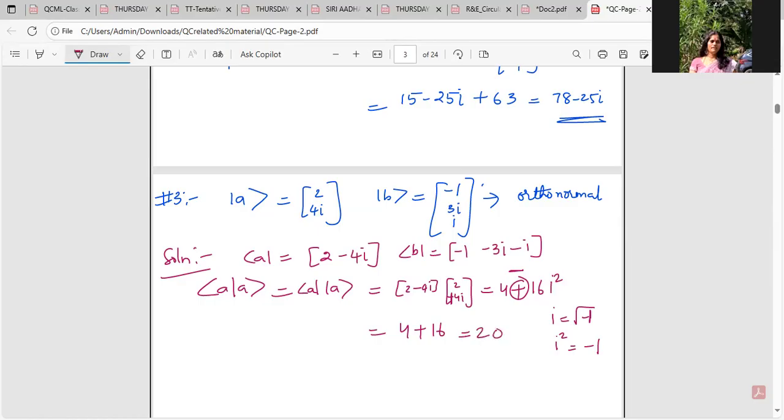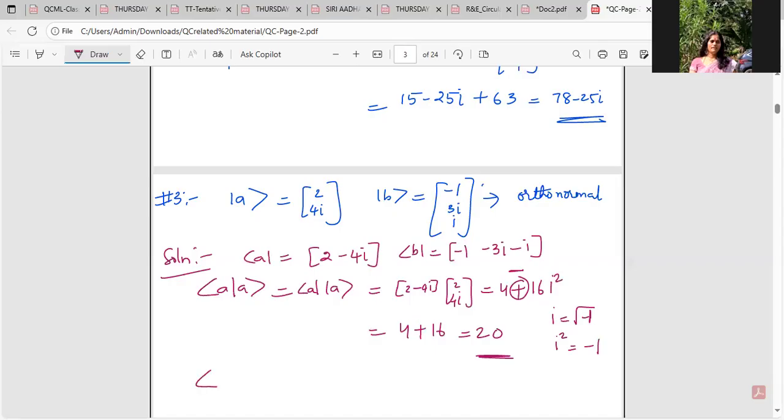I repeat it. The complex conjugate of a number is nothing but the negative of the imaginary part of a complex number. If there is no imaginary part, then it's a real number, so the conjugate of a real number is itself, right? So 2 twos are 4. Minus 4 into 4 is minus 16. Of course, i into i is i squared. i is the square root of minus 1, so i squared is minus 1. Minus of minus becomes plus, and things will turn up like this.